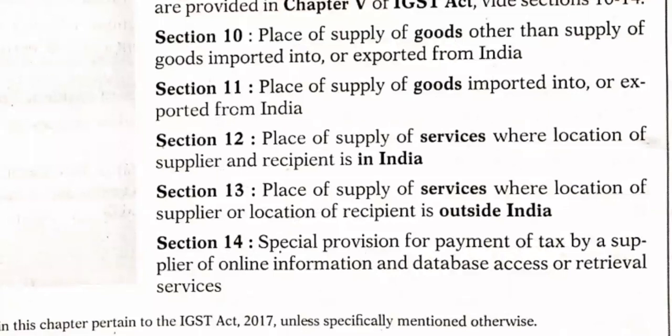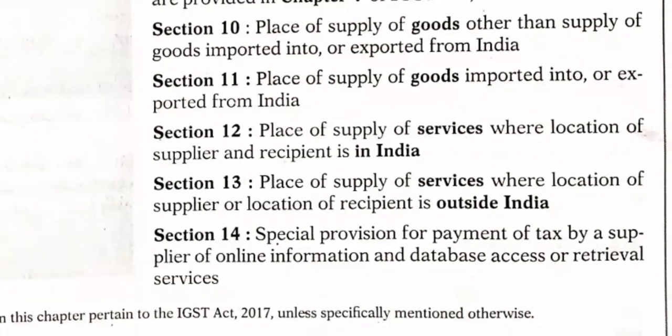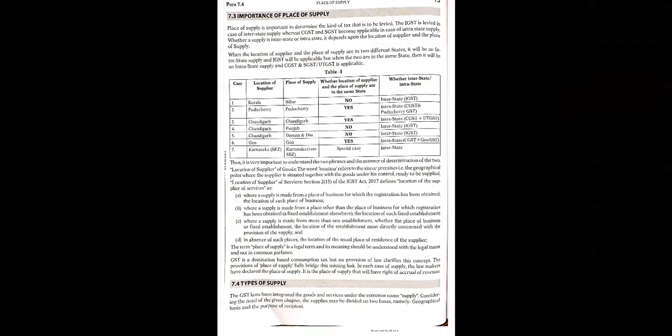Because when you know the place of supply, you will come to know which particular tax is applicable, whether State GST or UT GST, or what type of tax is applicable in that particular place. That will be known if you know the place of supply. Okay, let us see one chart here.